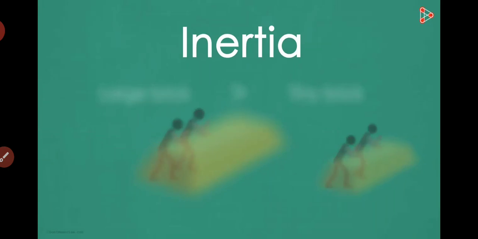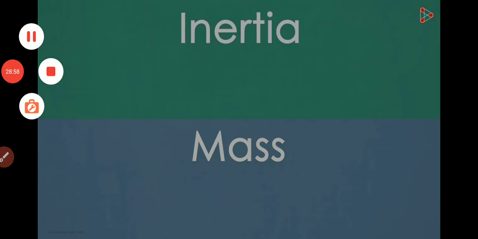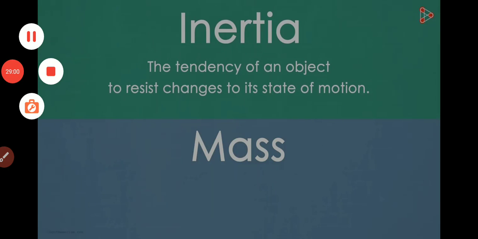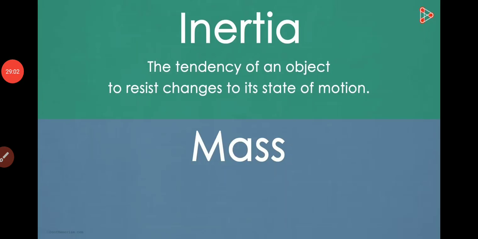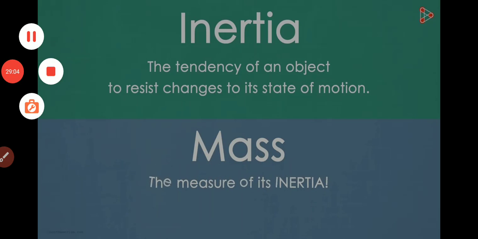How can we relate inertia and mass? Inertia is the tendency of an object to resist changes to its state of motion, and the mass of an object is the measure of its inertia.